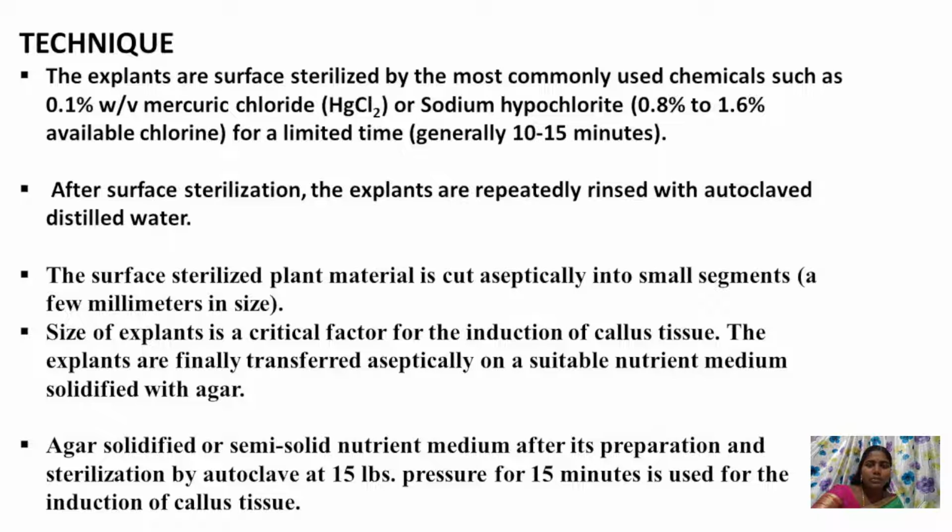The first step should be surface sterilization. The explants are surface sterilized by most commonly used chemicals such as mercury chloride, sodium hypochlorite, and also sometimes we can use 70% alcohol. After surface sterilization, the explants are repeatedly rinsed with autoclaved distilled water to remove the traces.